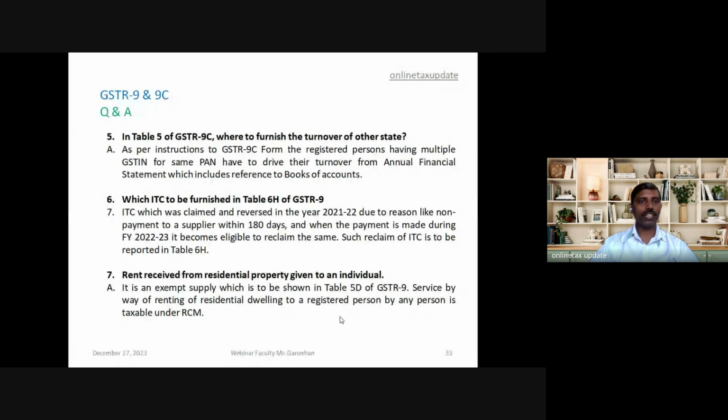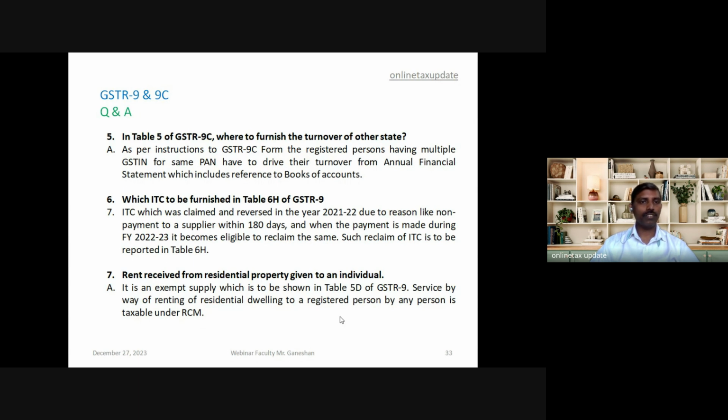Fifth, in table 5 of GST 9C, where to furnish the turnover of other states. As per instruction given in GST 9C form, a registered person having multiple GSTNs for the same PAN has to derive the turnover from the annual financial statement, which includes reference to books of account. So if it is one GSTN, then the annual financial statement figure. If it is multiple GSTN, then books of account have to be referred to derive the turnover GSTN wise.